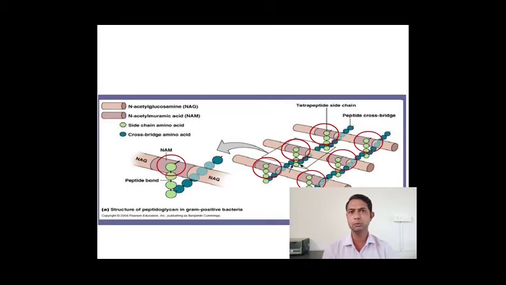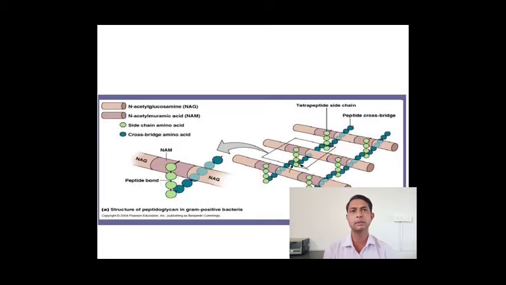So a NAG unit is there, after NAG a NAM is there, again NAG, again NAM. Likewise there is a repetitive presence of NAG and NAM, and they act as the backbone of the peptidoglycan. Along with that, not only NAM and NAG are present, there is another structure known as the tetrapeptide chain.